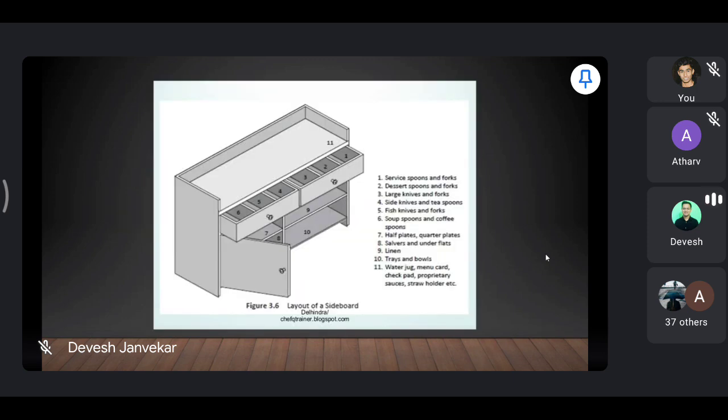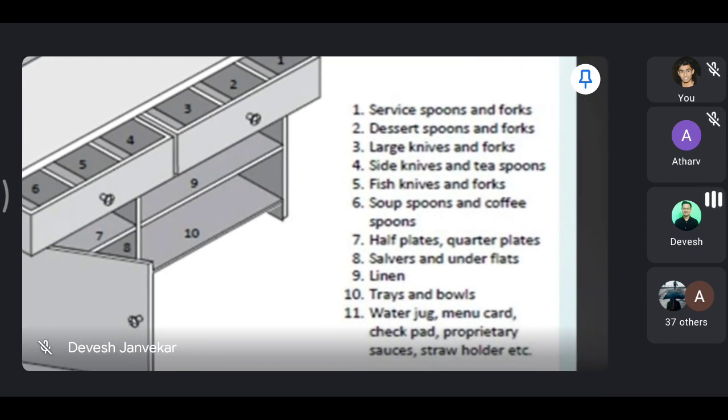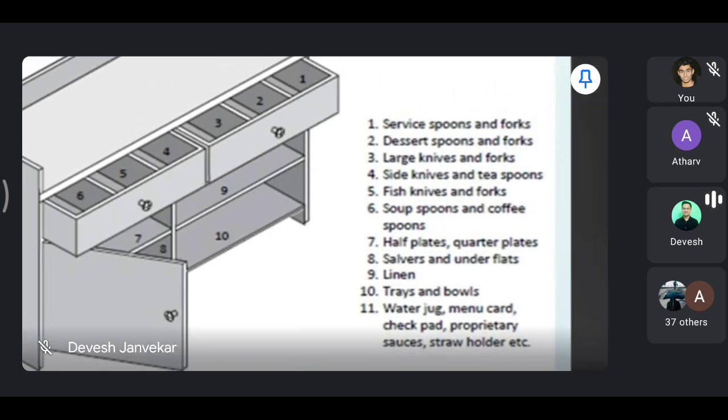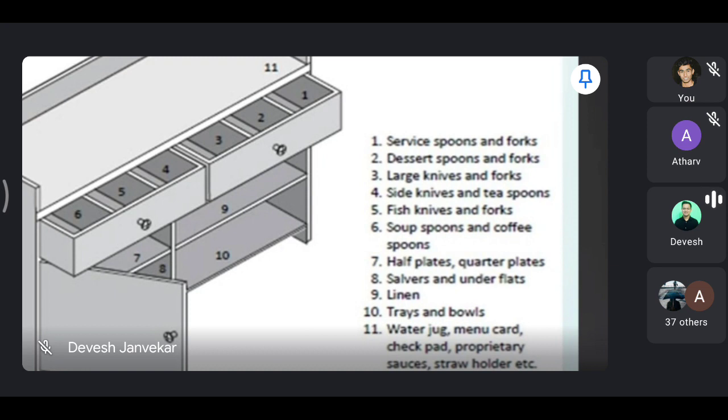So I'll show you the picture of the sideboard. All your drawers, first to 6, you will set up your cutlery in it. So service spoons and forks, your dessert spoons, large knives and forks, that are your steak knives. Then the side knives and teaspoons. Side knives is your butter knife. Then you may have fish knife and fish fork, soup spoons, AP spoons, etc.